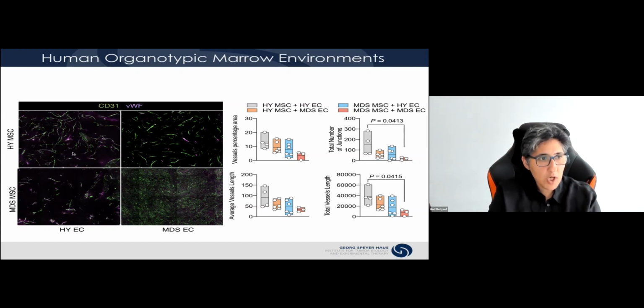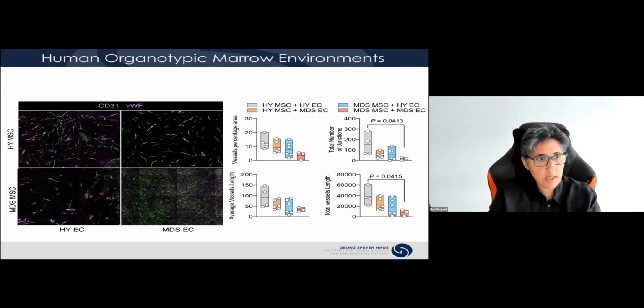And I think you can appreciate that as soon as you put healthy endothelial cells in presence of MDS MSCs, which is shown here, you see a reduction in vessel formation. And this is a progressive decrease in the ability of forming proper vessels that is the worst in the combination between MSCs from MDS and endothelial cells from MDS.